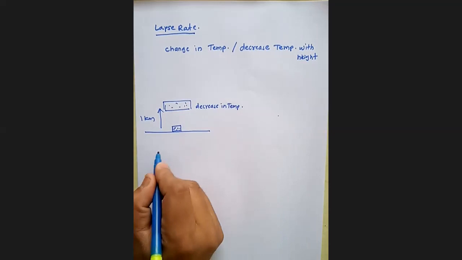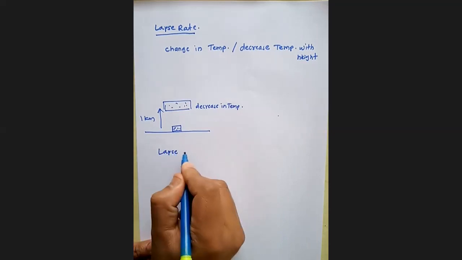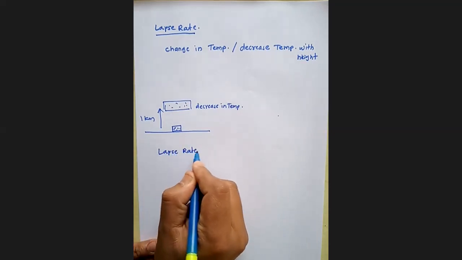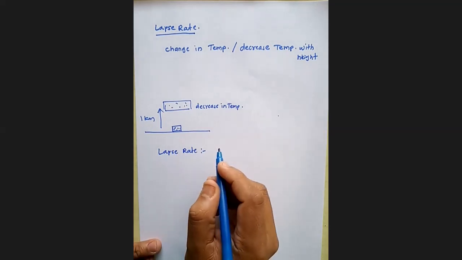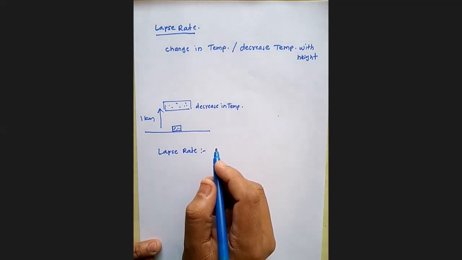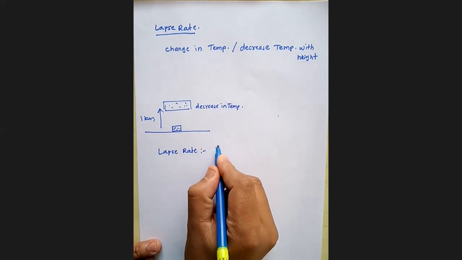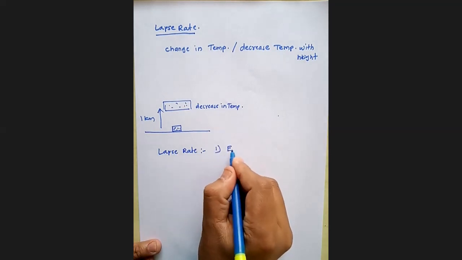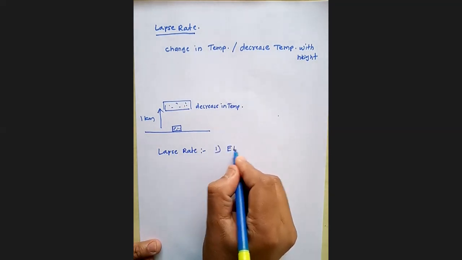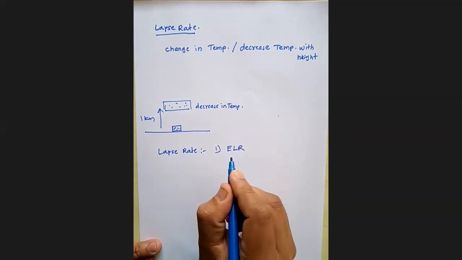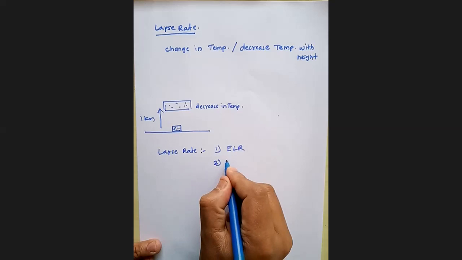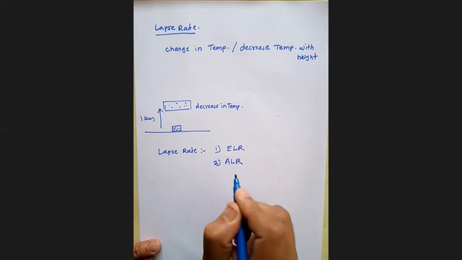This lapse rate has two types. First, that is environmental lapse rate. It is also called ELR. And second, that is adiabatic lapse rate.